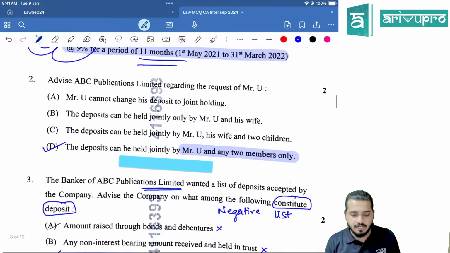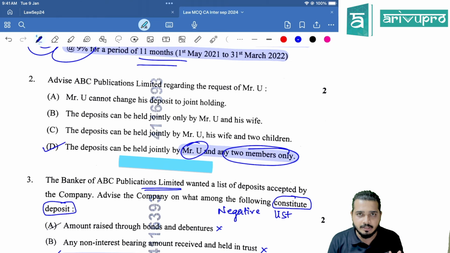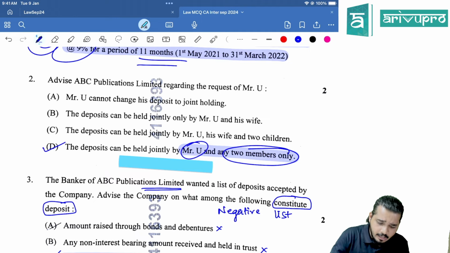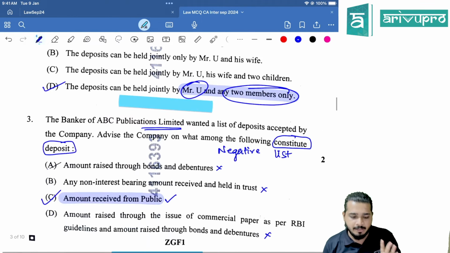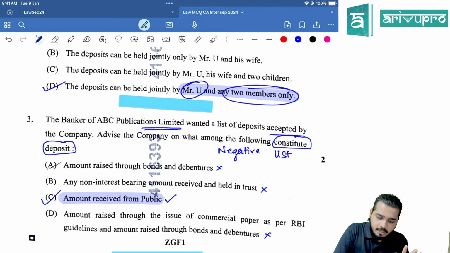Second is advice with respect to joint shareholding. We know only 3. So ultimately it is Mr. U and any 2 members. Now he can choose any 2 members. It could be one wife and 1 kid, or both the kids only. It's his choice.